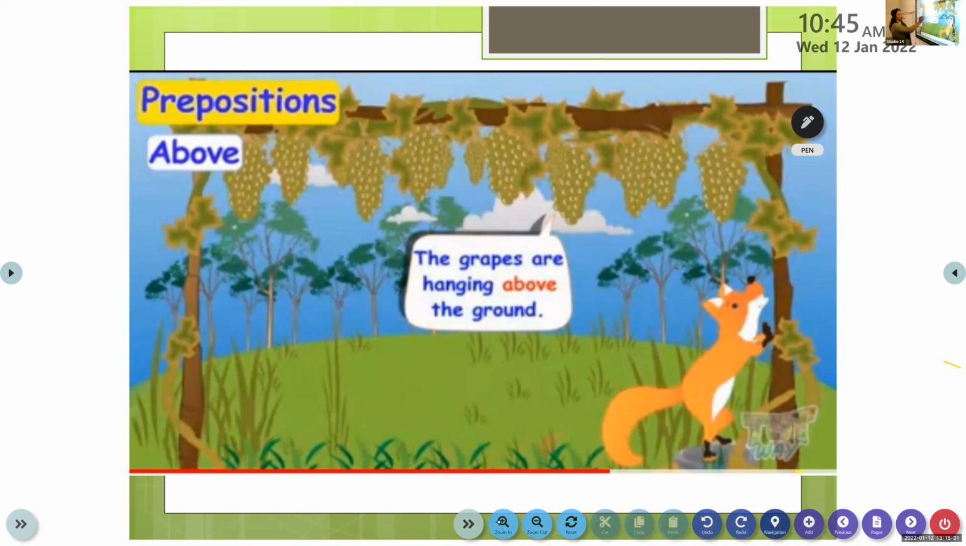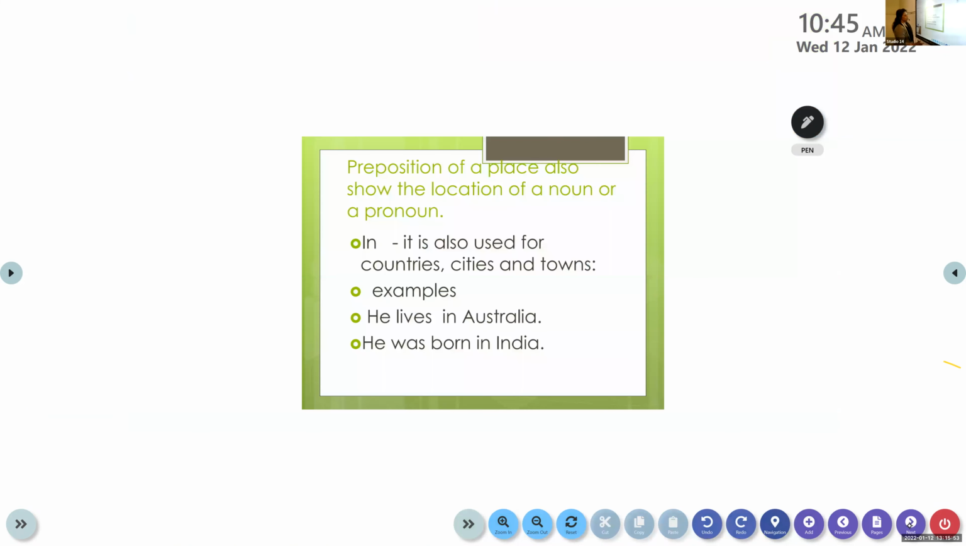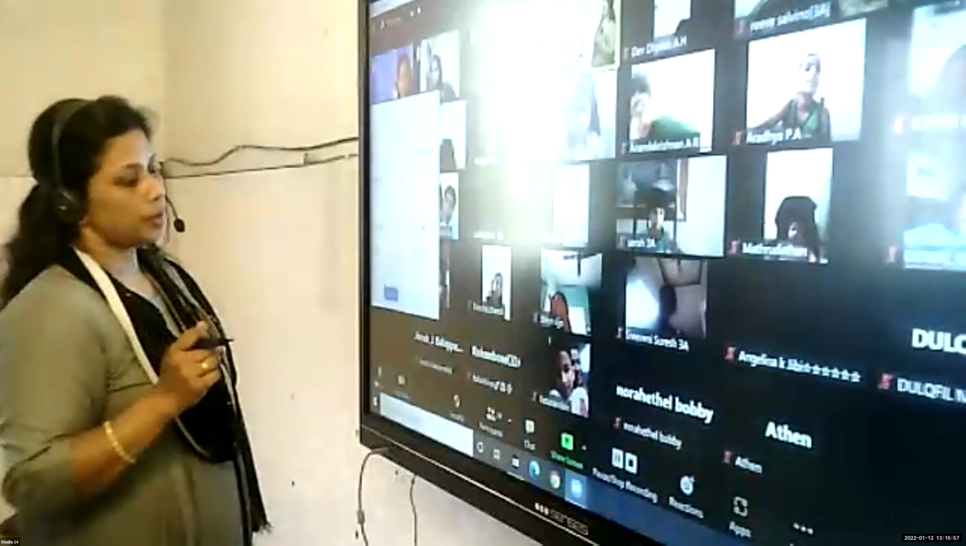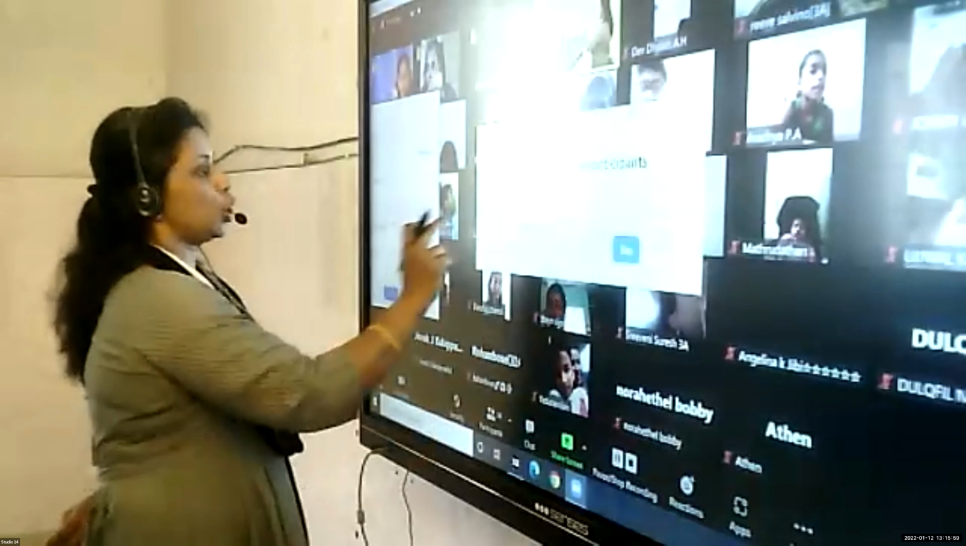Above. Where are the grapes here? It is above the ground. So here it tells us an object which is higher than a point. To show the position of the grapes, higher than a point, we use the preposition above, or over. So have you all understood? Yes, children? Is it clear to all of you?